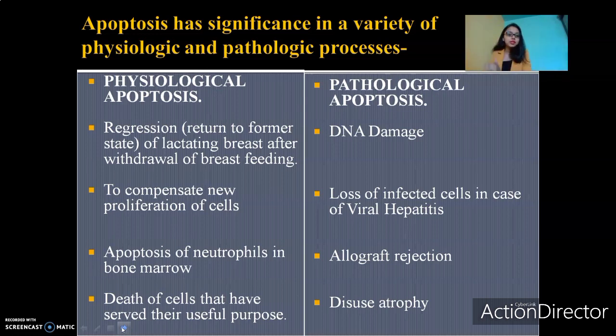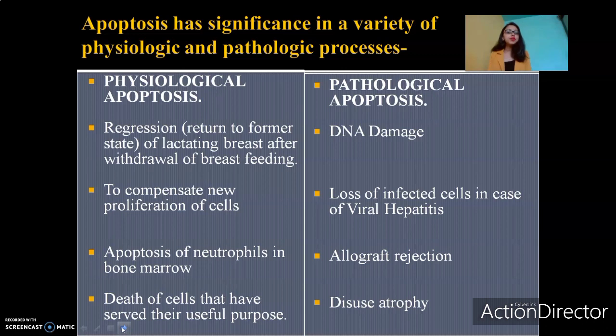So that is physiological apoptosis, which takes place in the body normally without the presence of any external factor or foreign microorganism. When we talk about pathological apoptosis, this occurs when the body is experiencing some sort of pathological state. That is, if there is the presence of any microorganism in our body, or any pathological state of the body leading to apoptosis, it is called pathological apoptosis. Now we'll discuss one by one, starting with physiological apoptosis.